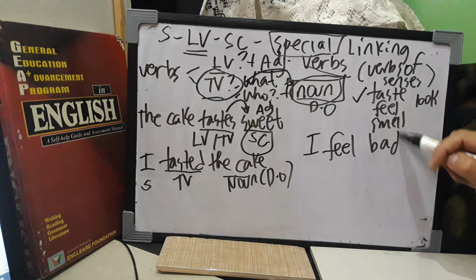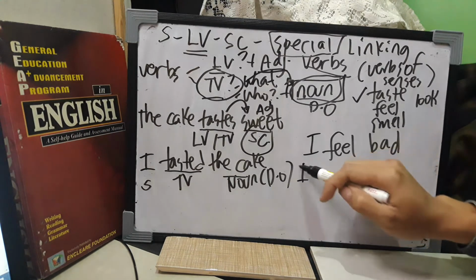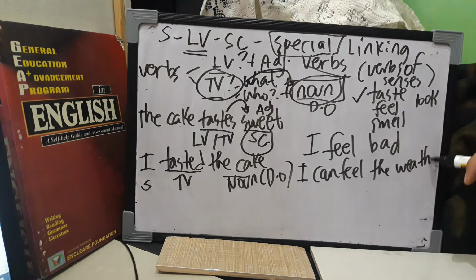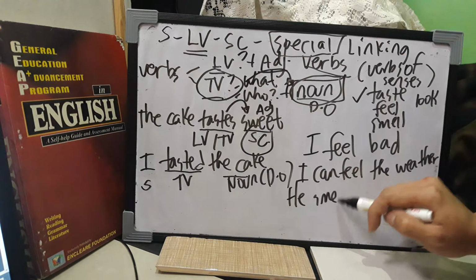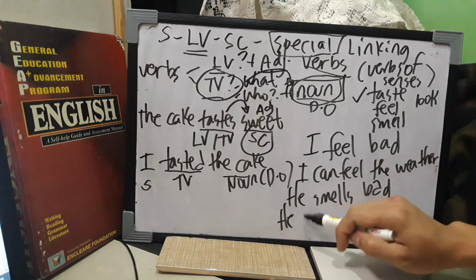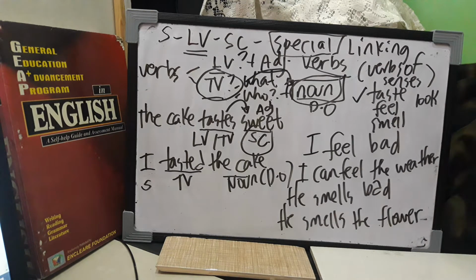Another example here. I feel bad. What is the function of feel, guys? It's a linking verb because it's followed by an adjective, bad. But you can say, I can feel the cold weather. So feel in this sentence is used as a transitive verb. He smells bad, right? My teacher smells bad. So smell in the sentence is a linking verb. But you can say, he smells the flowers. So smells here is used as a transitive verb.